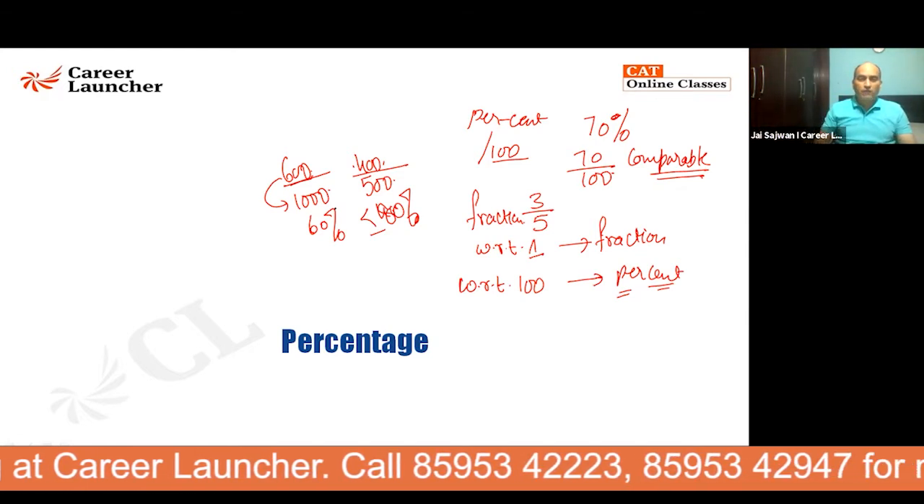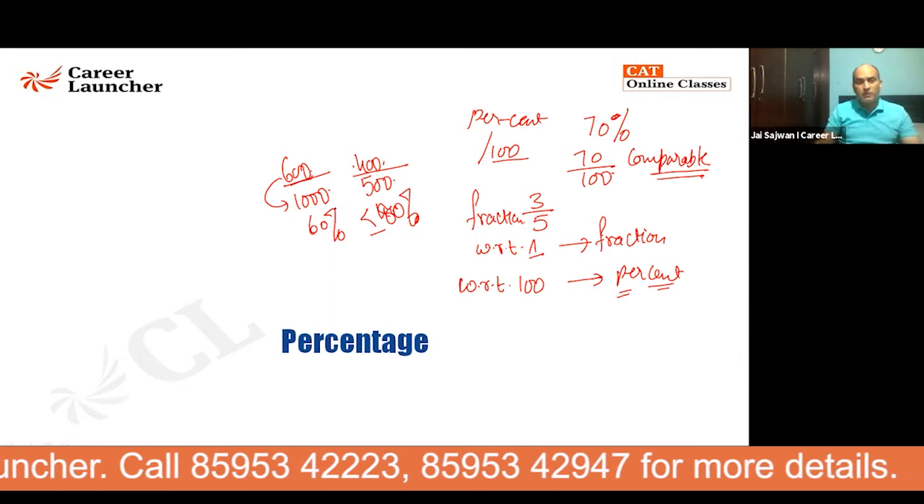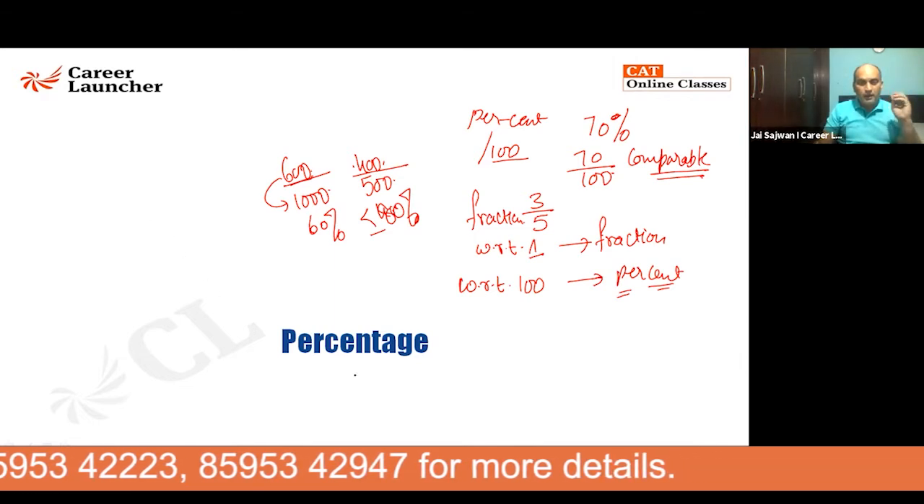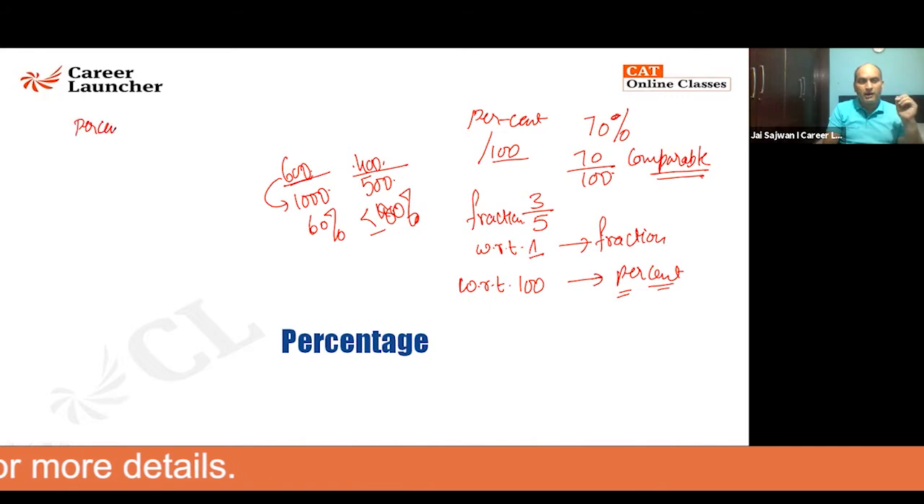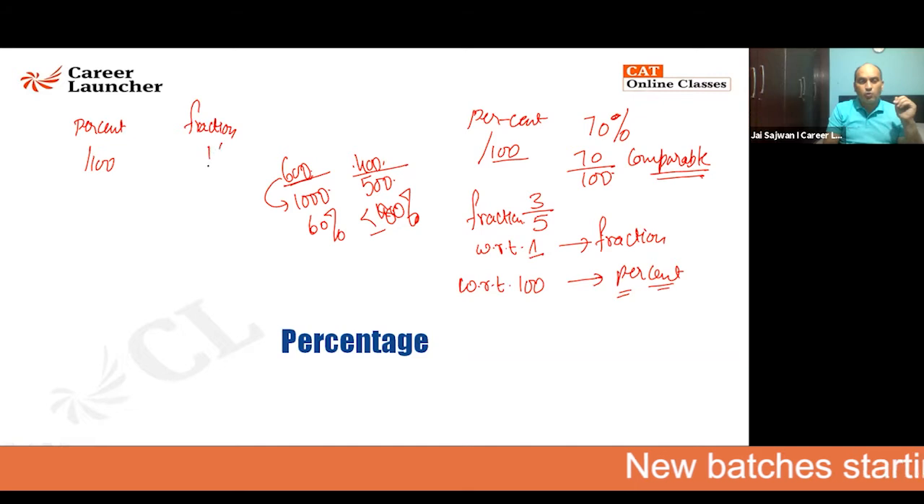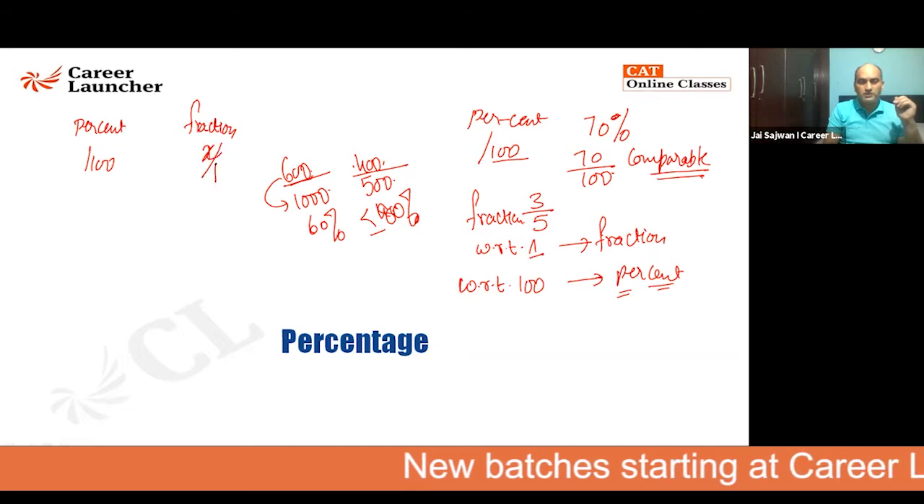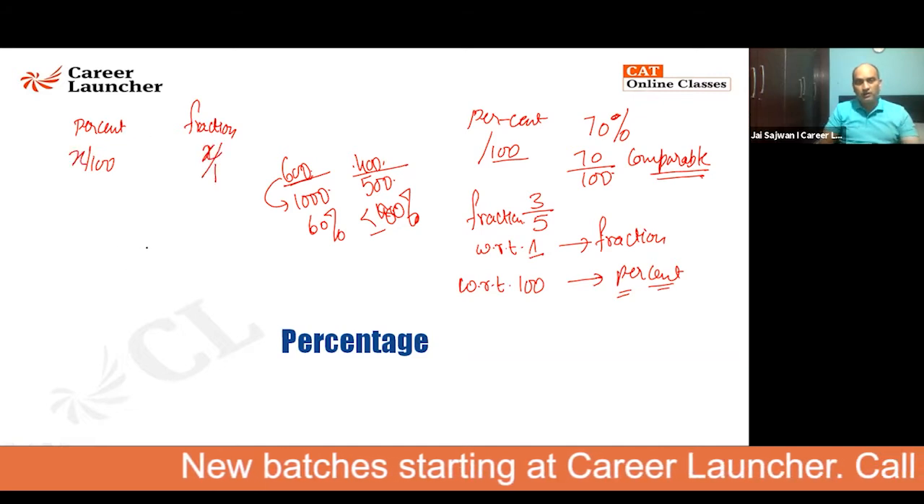So let's start with the first. What is the correlation between percentage and fraction? I'm repeating it once more. Percent means whenever you are comparing a value with respect to 100. Fraction is whenever you are comparing something with respect to 1. So whenever x is compared with 1 or x is compared with 100.